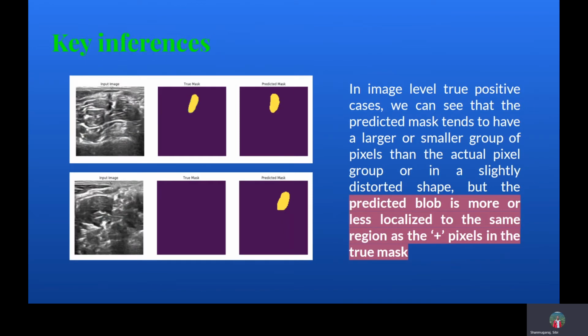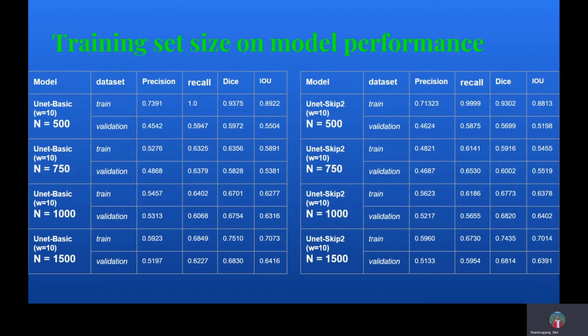One big positive is the fact that the predicted blob is more or less localized to the same region as the positive pixels in the true mask, which talks to the fact that the model output makes physical sense. This is important as we don't want multiple smaller blobs, even though they don't affect the pixel level evaluation by a large amount. Table here shows the effect of training set size on model performance, and we can observe how